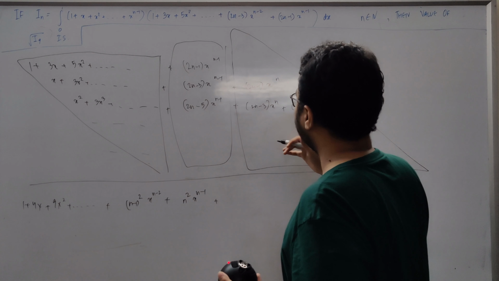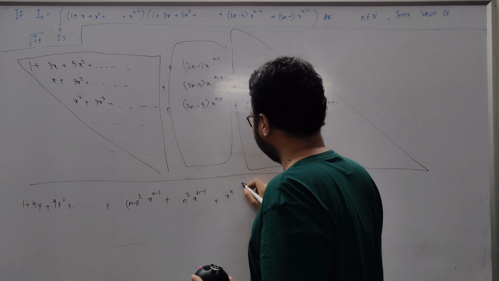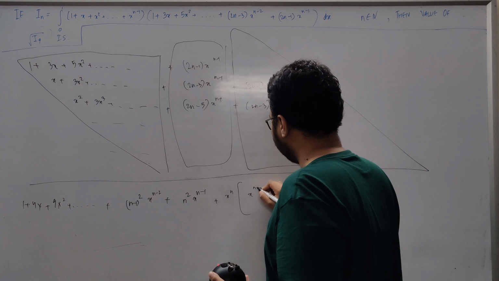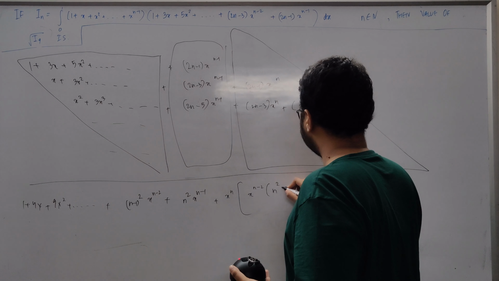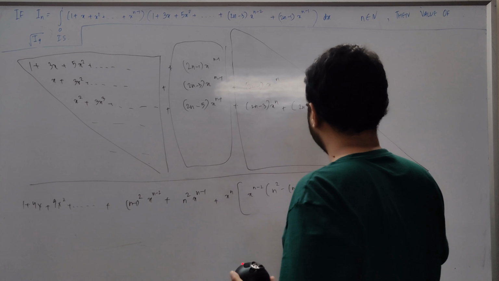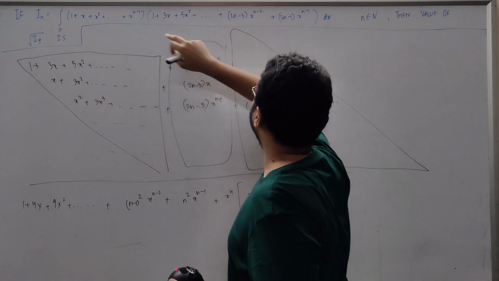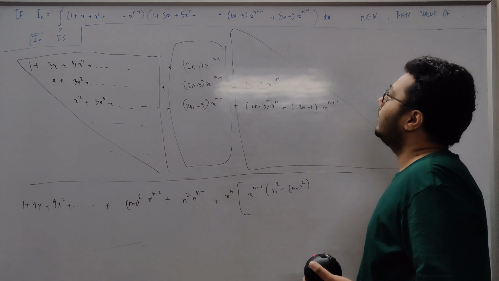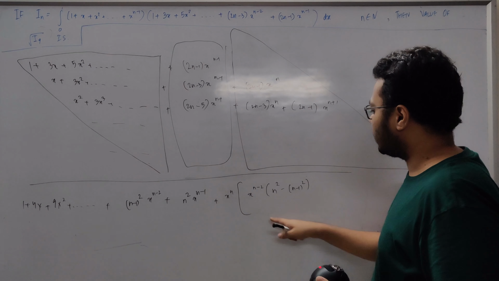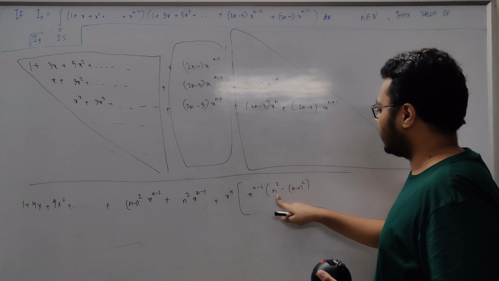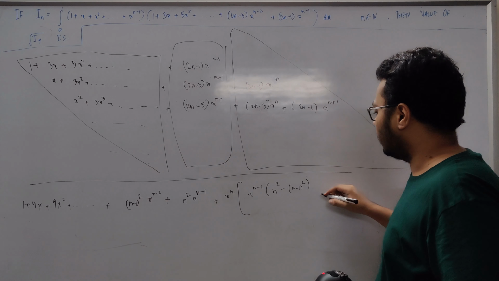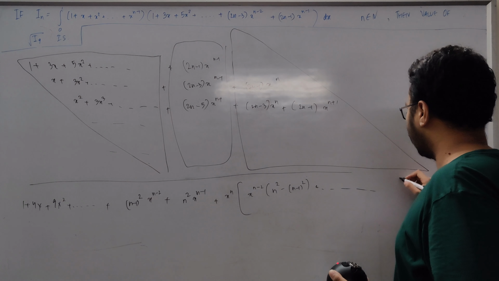We have the same triangle, just the difference is if we take x to the n common and do some changes, we will get x to the n minus 2 times n square minus n minus 1 squared. As you can see, the final term x to the n minus 1 times 2n minus 1 x to the n minus 1 is 2n minus 1 x to the 2n minus 2. So this is actually x to the 2n minus 2, and this is n square minus n minus 1 squared. So that is equal to 2n minus 1. So similarly we can do for all of them.